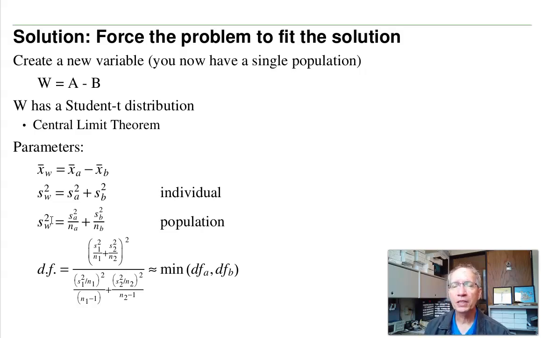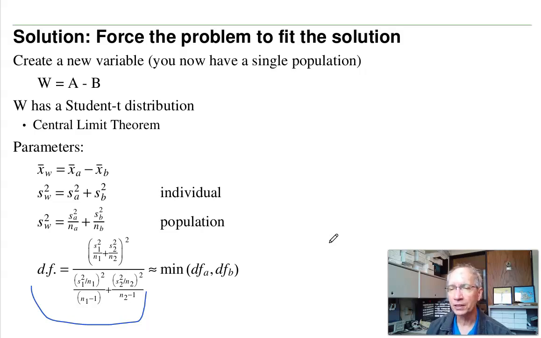Now, anytime you do a t-test, I need to know the degrees of freedom. That's your sample size. The correct way to calculate it, this is from Wikipedia, is this kind of nasty formula, a function of the degrees of freedom, a function of the sample size of A and B, the variance of A and B. Put that all together, I get degrees of freedom.